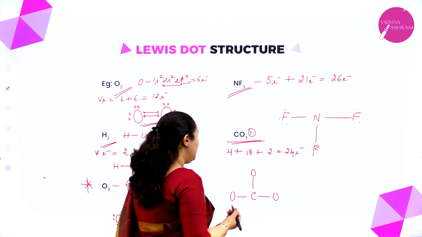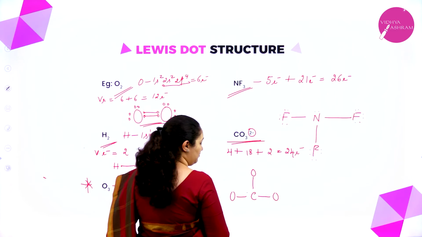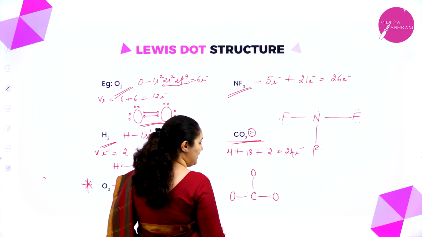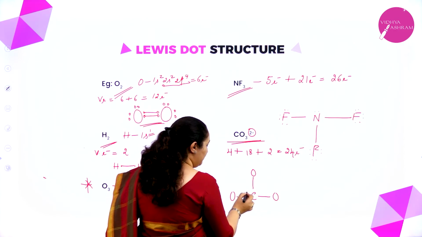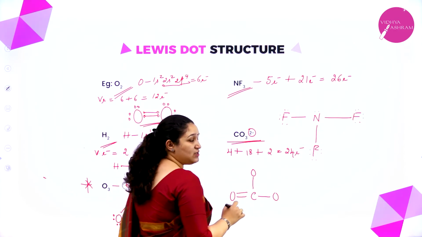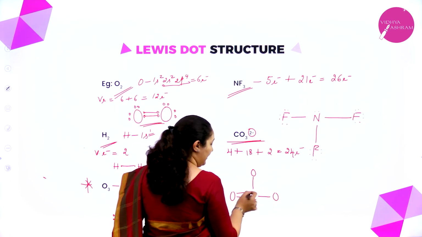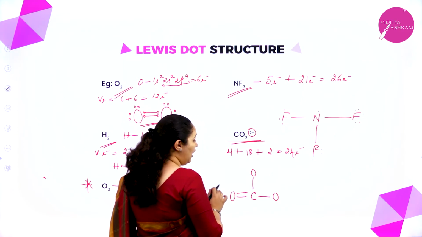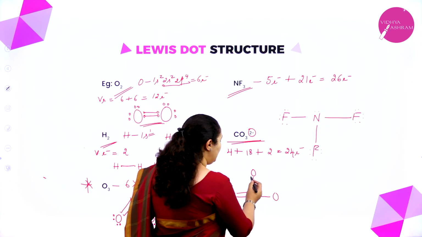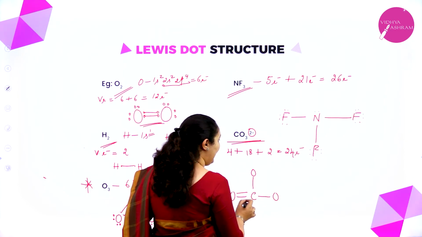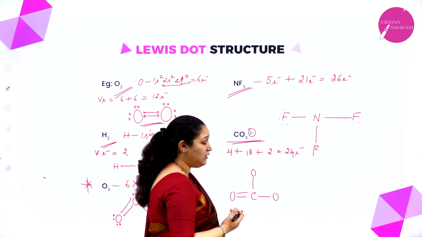Now carbon needs only one more electron here. It has its valence electrons 1, 2, 3, 4. If I form one more bond, carbon actually has its octet. Correct? 1, 2, 3, 4, 5, 6, 7, 8. It has already reached an octet. But now I will see about the other electrons. How many more are remaining? 1, 2, 3, 4, 5, 6, 7, 8. 8 out of 24 are utilized. So I have 16 more electrons.